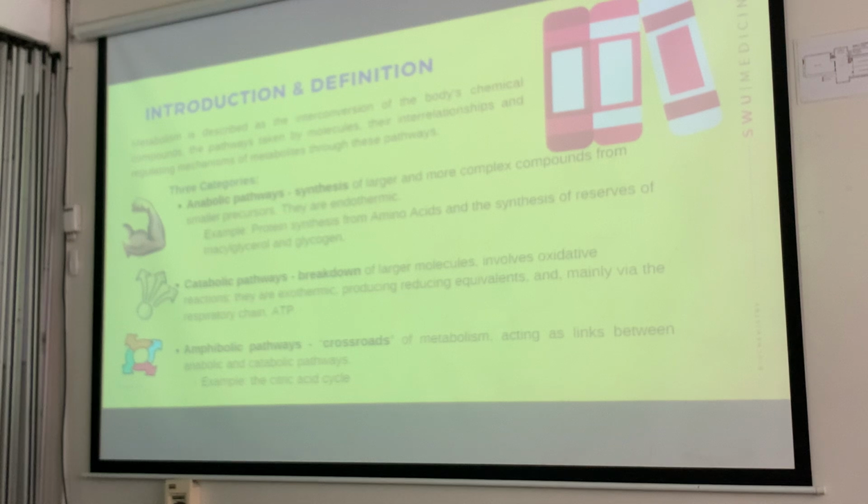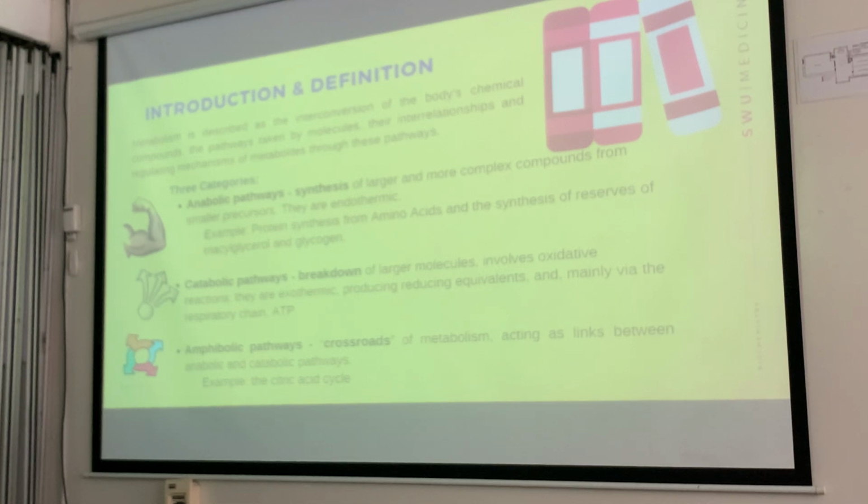So you need to understand whether the reactions involved lead to a product that is a breakdown of such compounds. Okay, that's catabolic.